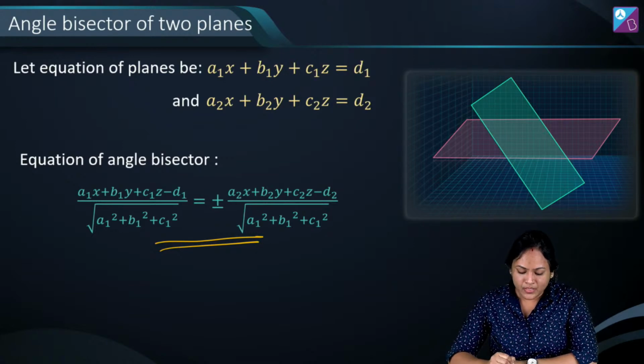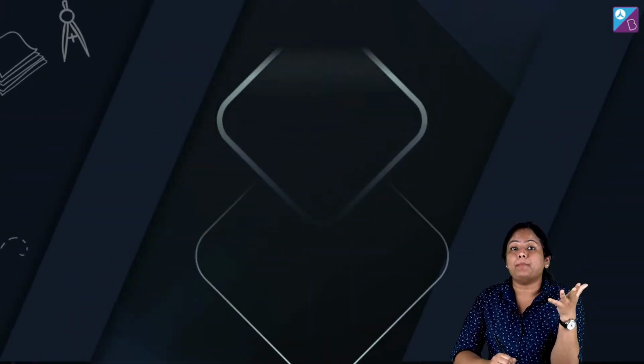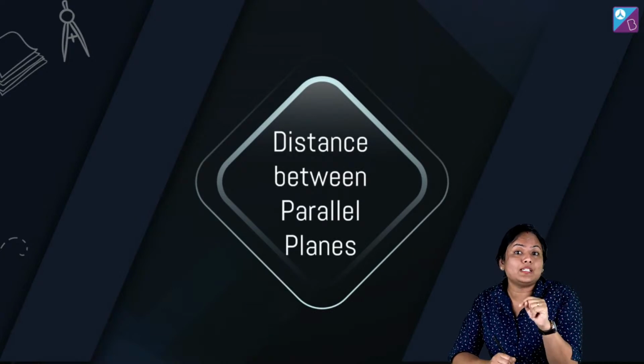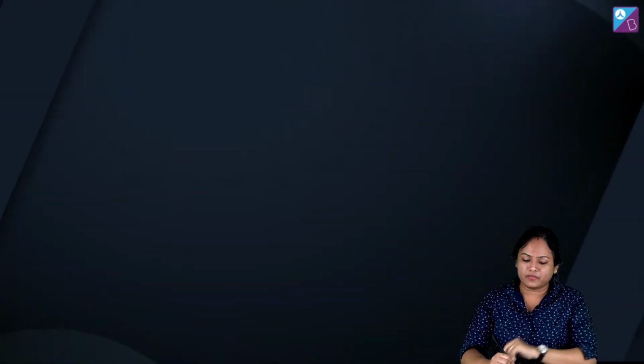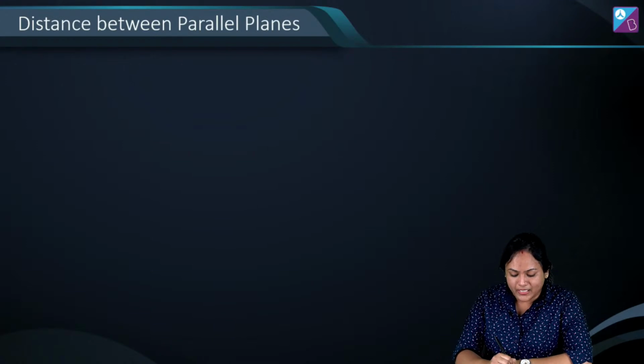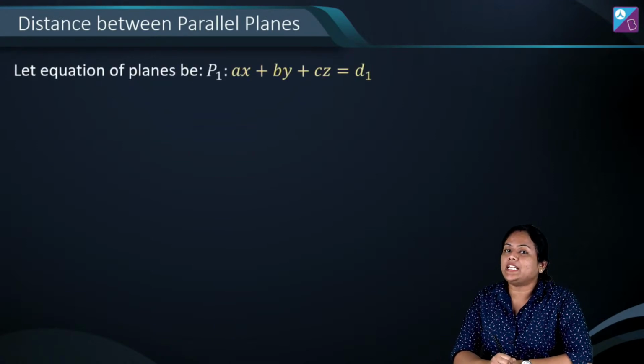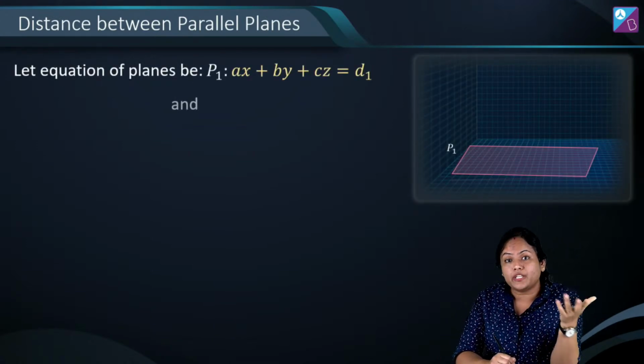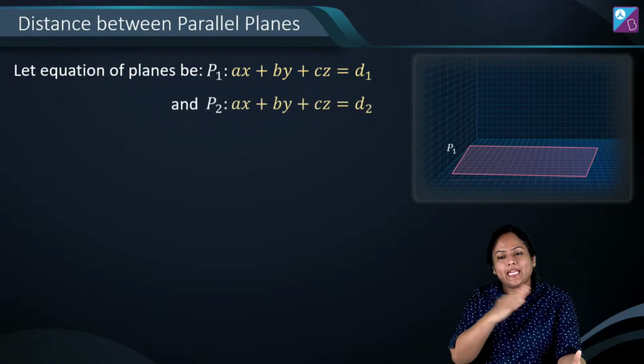Alright? Suppose if planes become parallel, so they might ask you distance between planes. And again, when they ask you distance between parallel planes, देखने के लिए you already know that x, y, z component should be same. है ना? दोनों का एक ही normal होगा.